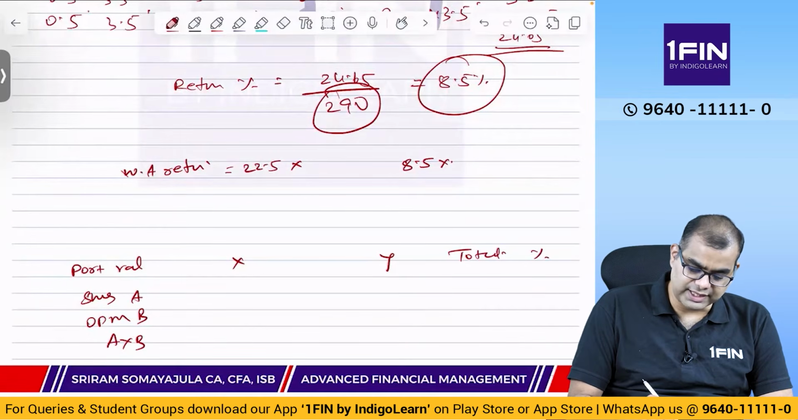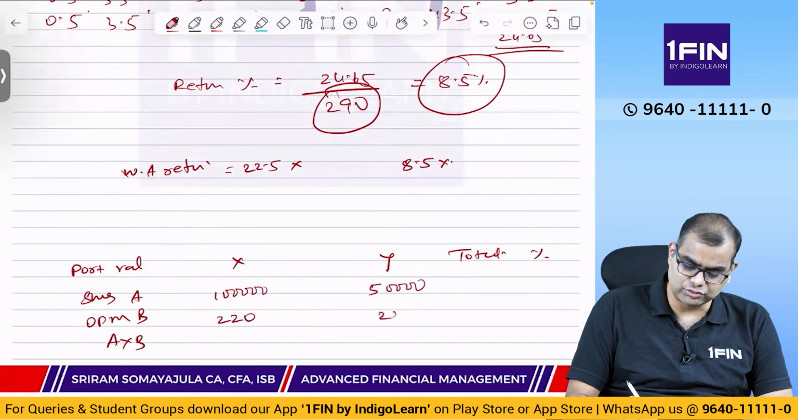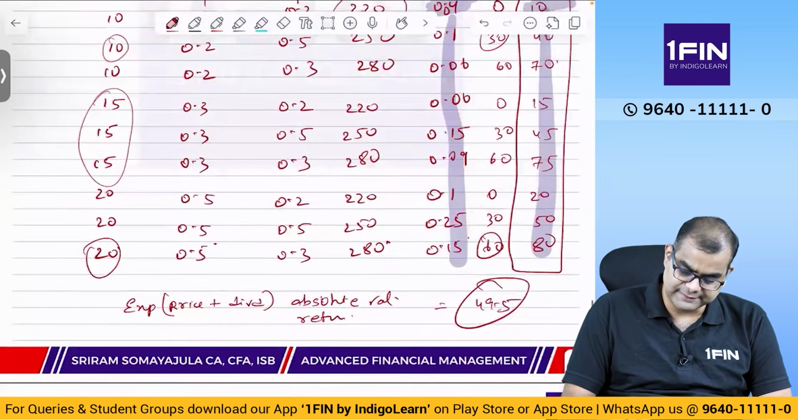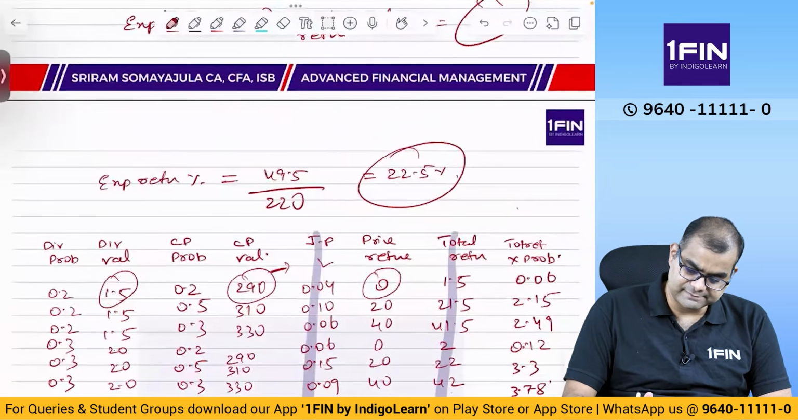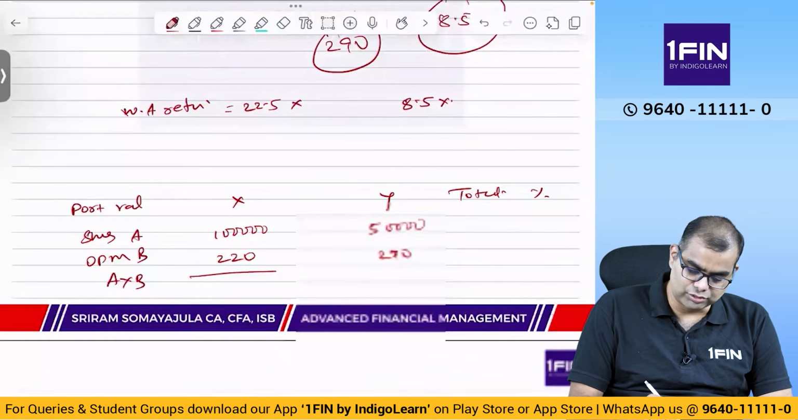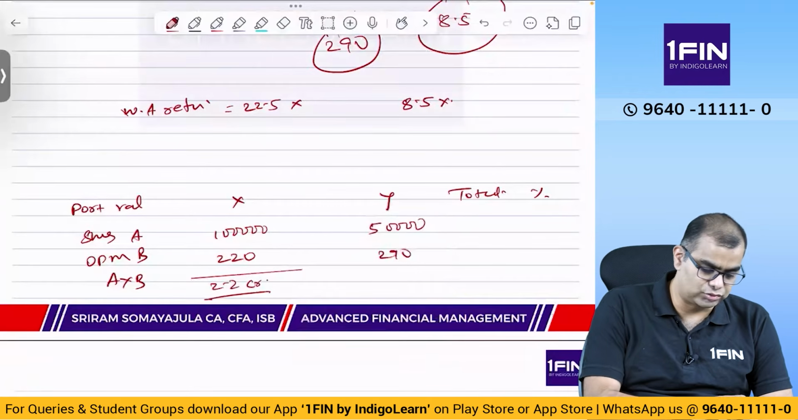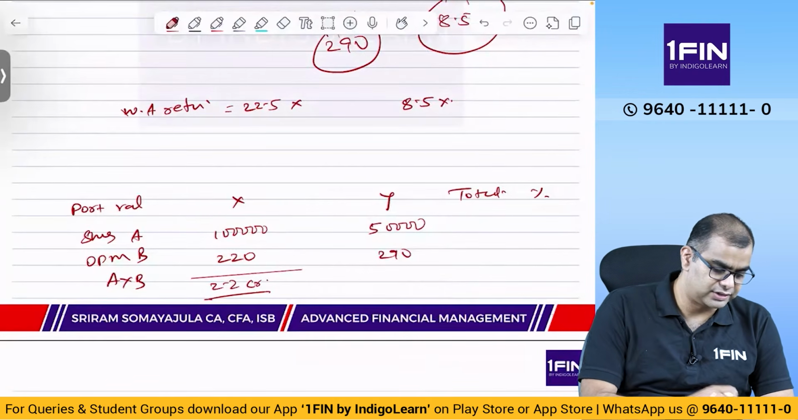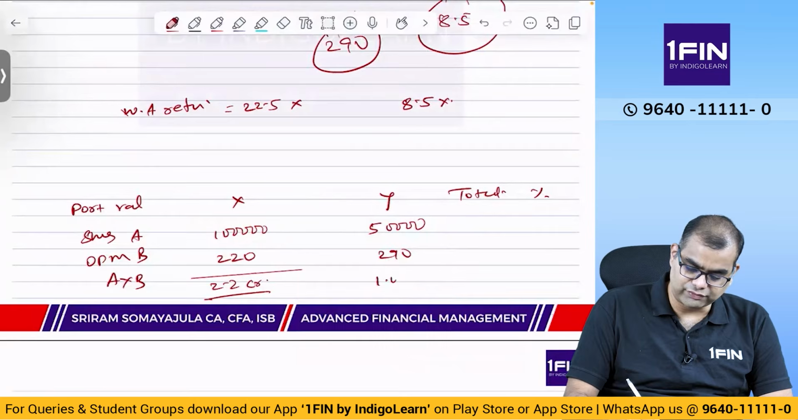Percentage. So shares A, how many? We had 1 lakh shares, and Y we had 50,000 shares. Opening price was 220 or 230, no? 220 and this was 290, correct? Let me just check. Yeah, 220 and 290. Okay, this is A into B. If you do 2.2 CR, and this is 5 into 290, you get 1.45 CR. Okay, so total is 3.65 CR.